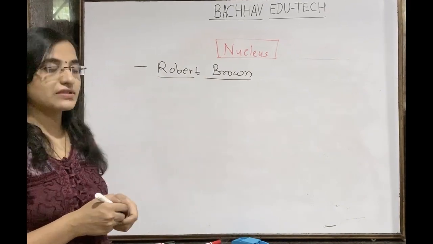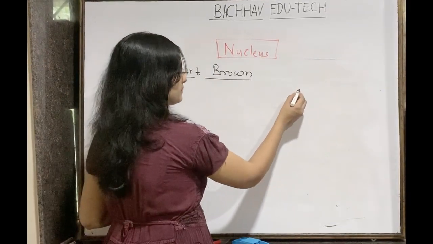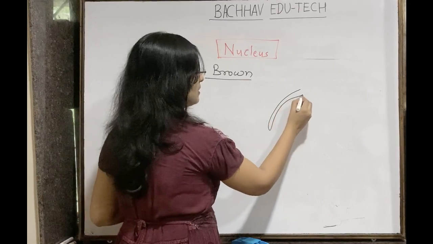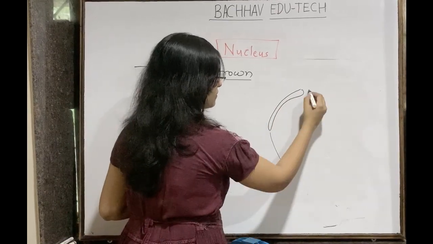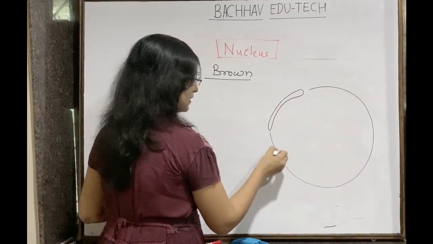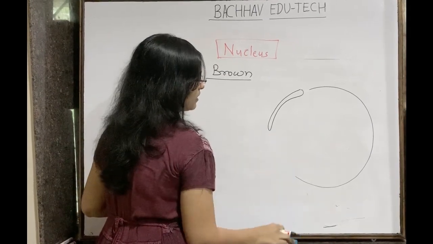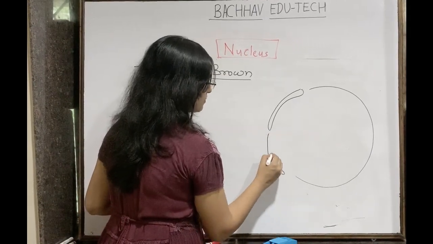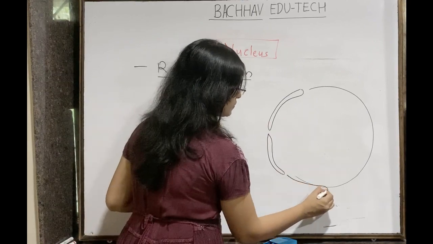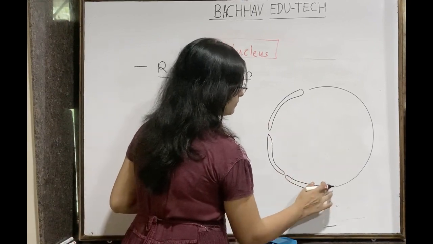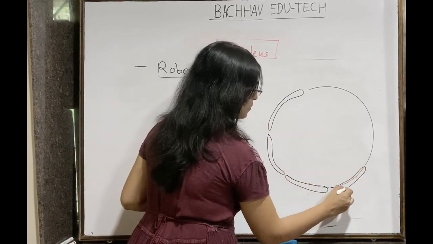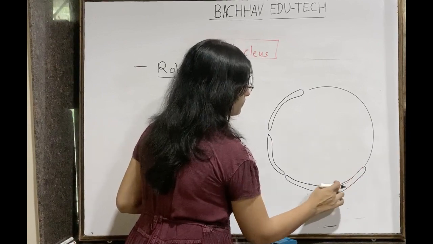So what is this nucleus actually? The nucleus is a double membrane structure. आताच आपण बघितलं, isn't it? The nucleus is a double membrane structure, but it is not a continuous one. It consists of pores, that are known as the nuclear pores.